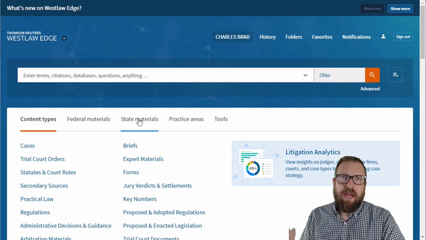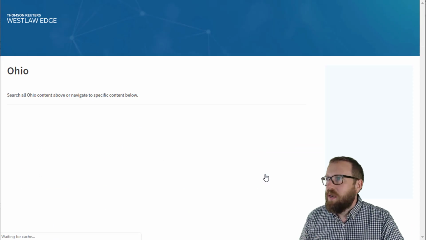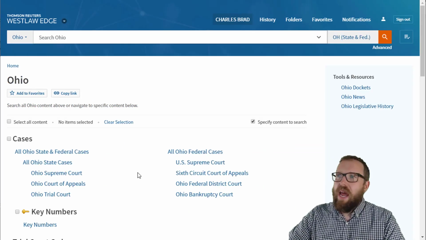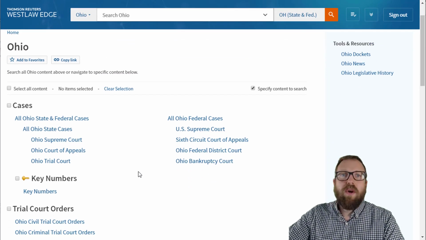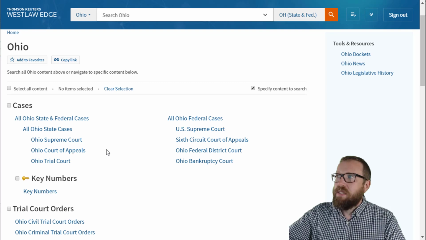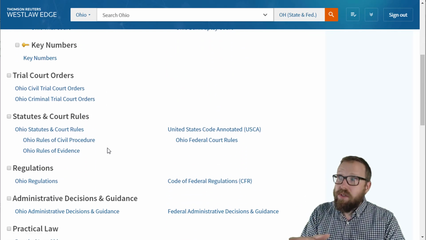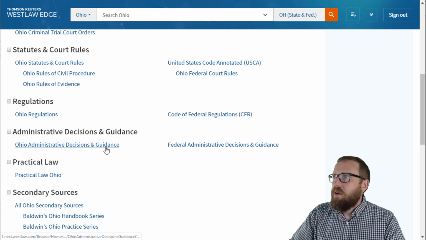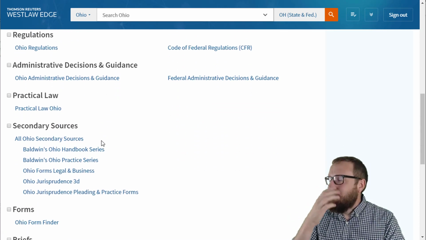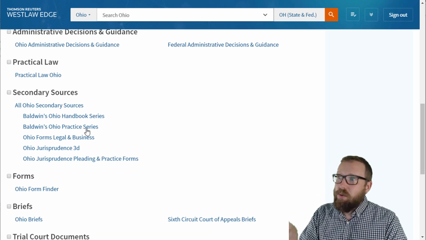On the home page, you click on state materials, go to your state. So we'll do Ohio here. And then you can see all of the materials they have for your jurisdiction organized by basically the 4 steps of the research process. So case law, that's the final step. Trial court orders, statutes, that's the 3rd step, search for codified law. Regulations, that's codified law. Administrative decisions, codified law, basically. And then secondary sources, that's the 2nd step. So that's where we're at.